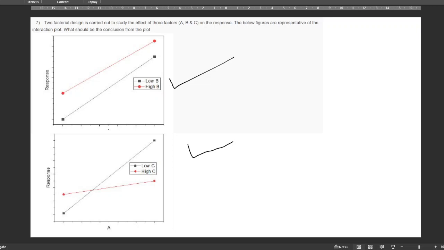So what are the given options? Let me see once.